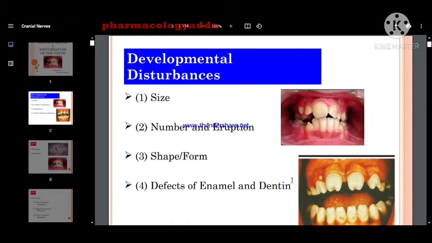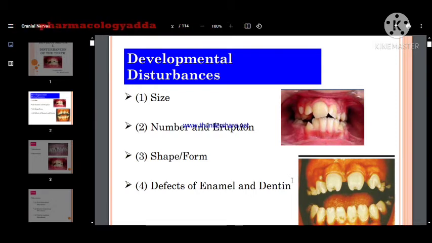As we know, in childhood there is a different number of teeth, and in the adult person there is a different number of teeth. So in the adult, sometimes the 32 teeth will not be present. There may be oligodontia, meaning there may be a lack of teeth. There may be a lack of eruption, meaning the tooth has not erupted. Here we are not talking about the RPD, that you will discuss in prostho. We are talking about the unerupted tooth.